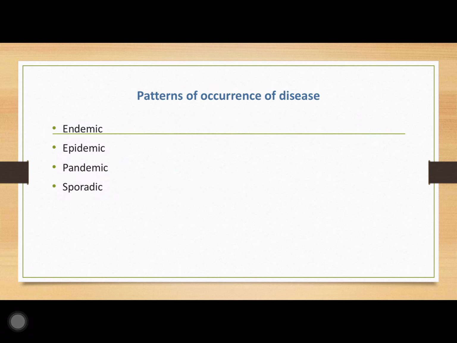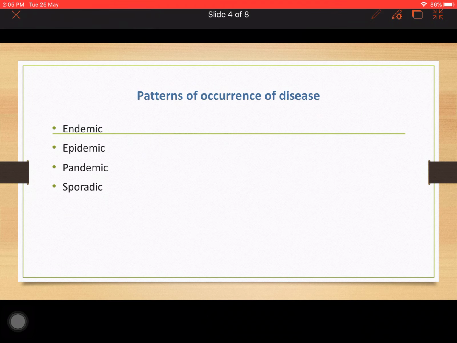Now first we need to check what are the patterns of occurrence of a disease. Now first we will say that we are very much acquainted with this term nowadays, this pandemic. So we all know this pandemic. What does this term mean? If a disease occurs on a global scale, that is throughout the world, it is called pandemic and it spreads across the world.